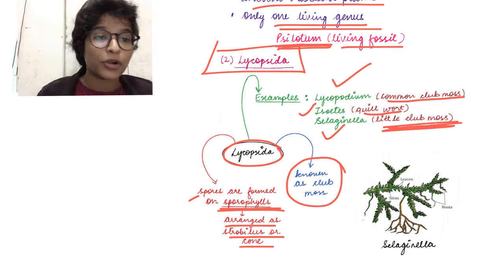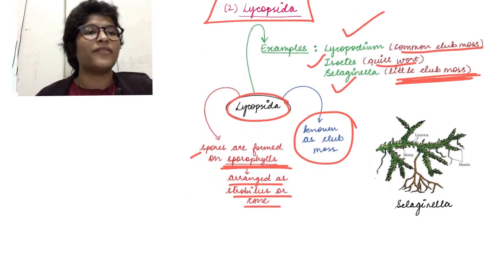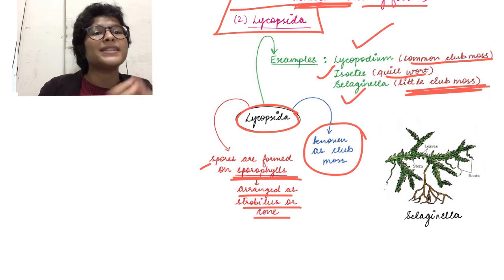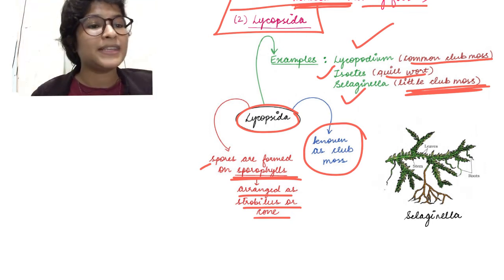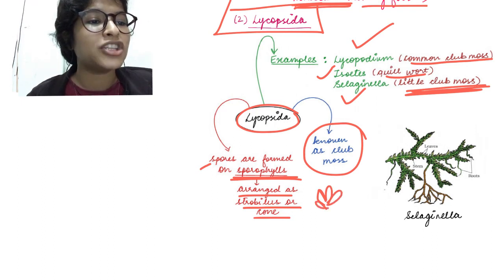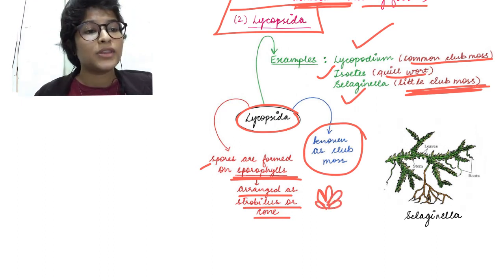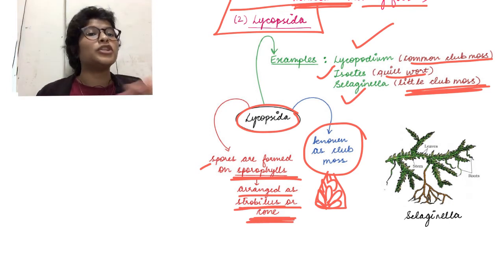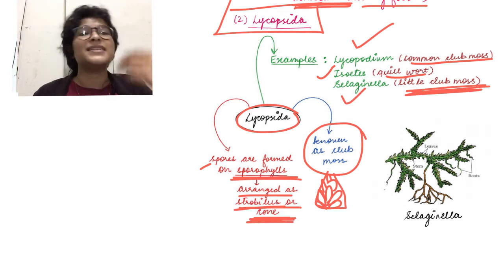This is a very important thing. This, my friends, is the first time something known as a strobilus or cone has arisen in a plant. So basically these sporophylls are nothing but appendages that will give rise to spores. So they are arranged in the form of something called a cone. So this is called a strobilus or cone. Inside this then there will be formation of sporangia, spore mother cells and spores.